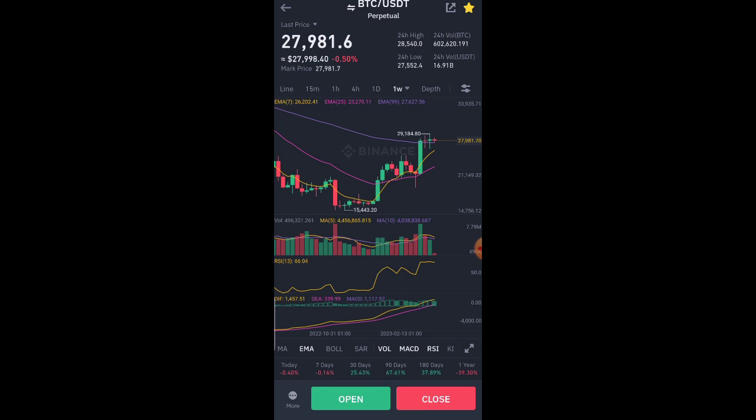So now let's assume that I have already made my research and done my analysis, and I've discovered that Bitcoin is going to come down to the high of this candlestick, 25,347.60.